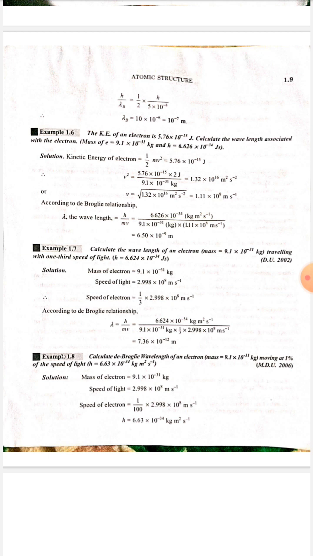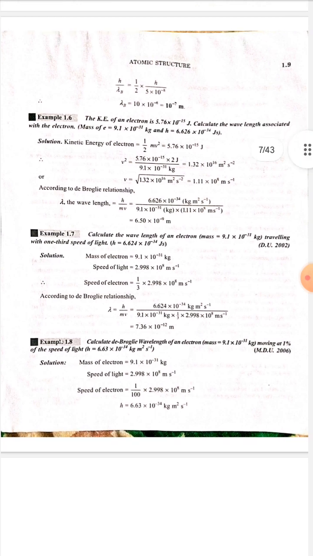According to de Broglie relationship, lambda is equal to h upon mv, is equal to 6.624 multiply 10 to the power minus 34 kilogram meter square per second upon 9.1 multiply 10 to the power minus 31 kilogram multiply 1 by 3 multiply 2.998 multiply 10 to the power 8 meter per second. Lambda is equal to 7.36 multiply 10 to the power minus 12 meter.